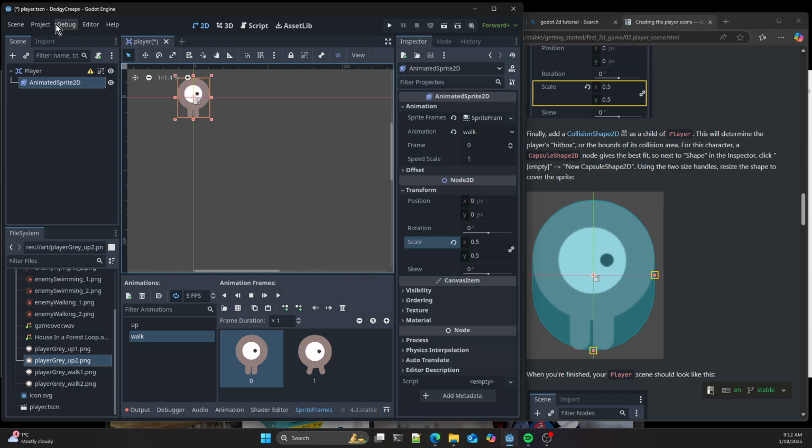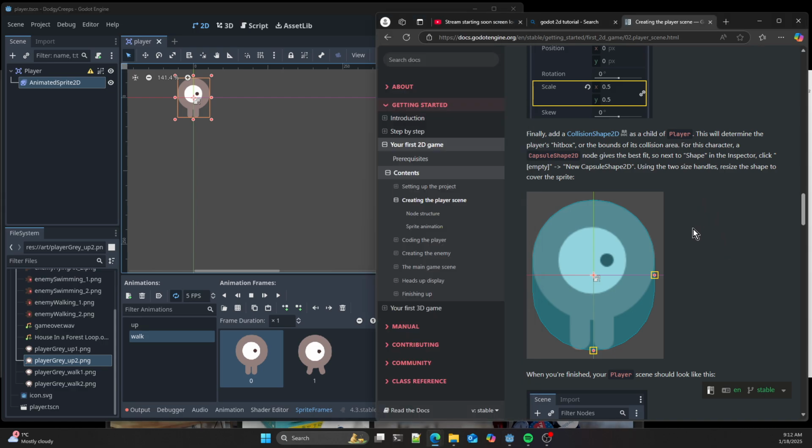Finally, add a. I'm going to save this because I don't trust this not to blue screen. Save scene. That's a bit worrying now. You can't trust your Windows machine, your main dev machine, not to blue screen, like not work dev machine.